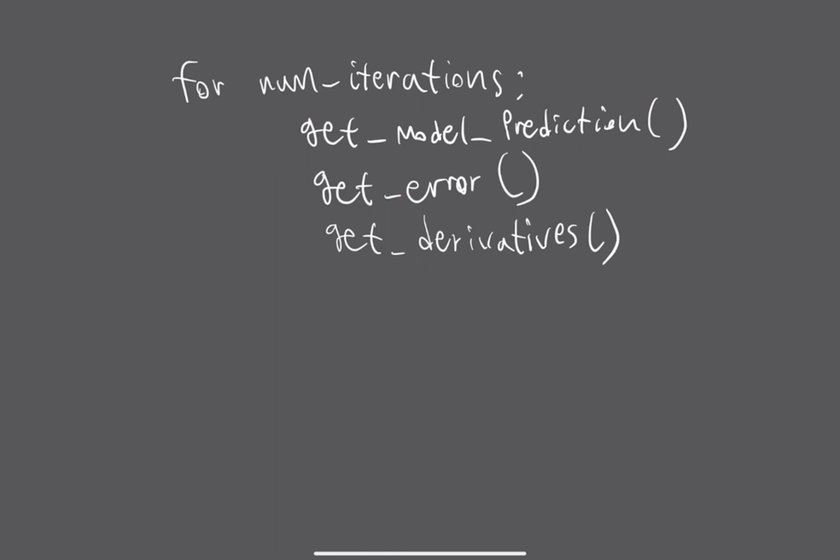And the final step is update our weights. Based on those derivatives that we calculated, and the error of course, let's change W1, W2, W3, and B to hopefully get a little better. And as we do this over some number of iterations, the hope is that this error goes very close to 0. So this is the rough idea of linear regression.